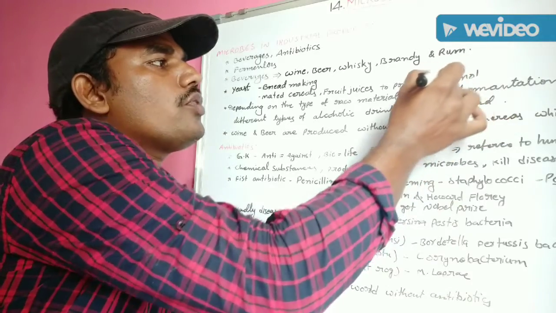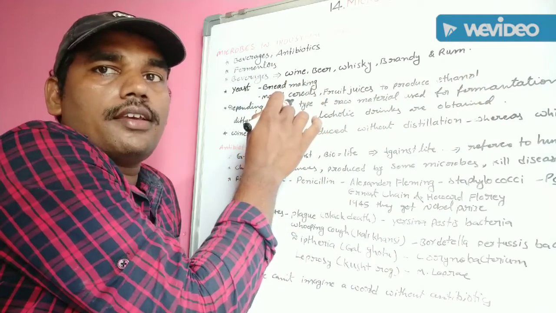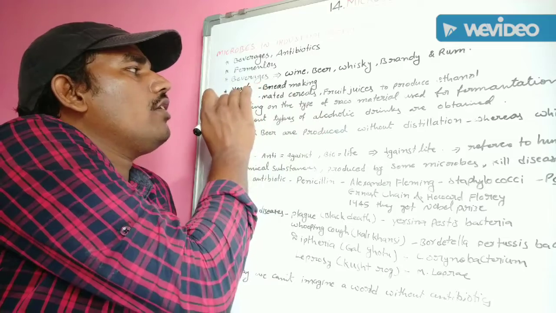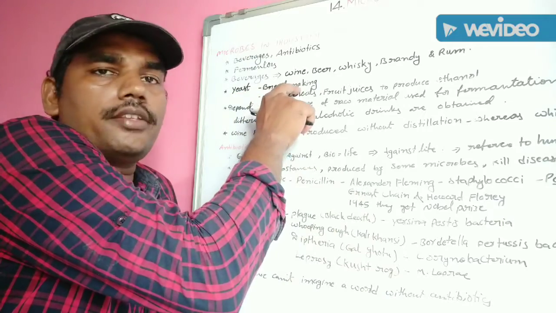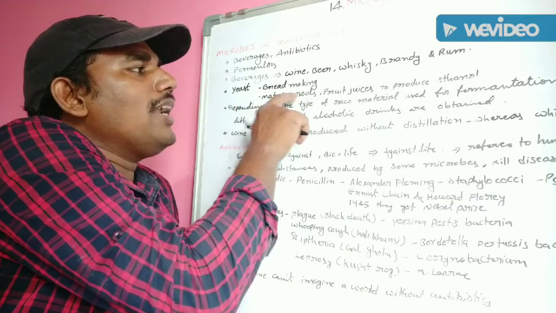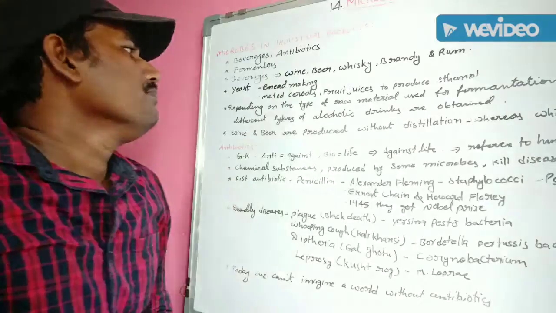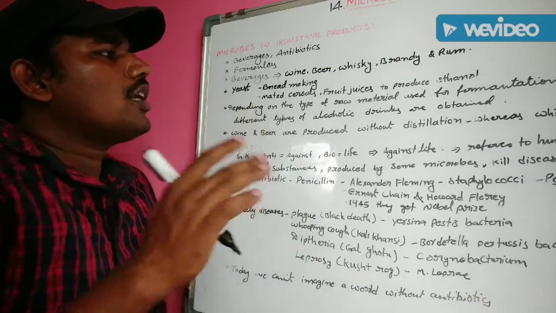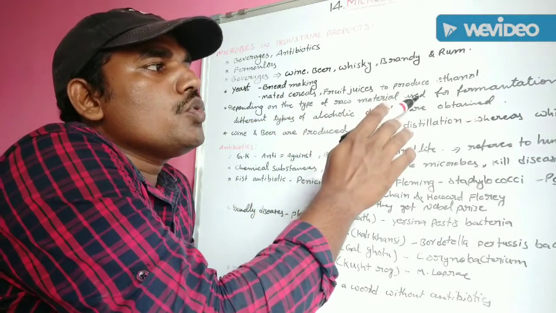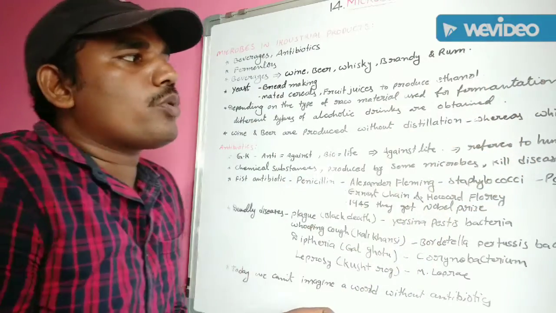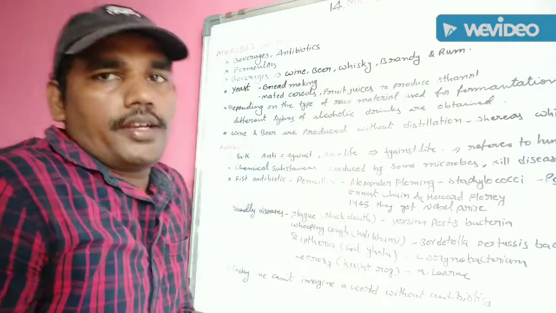The ethanol is mainly produced from fruit juice and malted cereal material by the activity of yeast fermentation. Bread can be prepared from yeast, and due to the activity of yeast, ethanol can be produced from malted cereals or fruit juice. Next one, depending on the type of raw material used for fermentation and the types of processing, different types of alcoholic drinks are obtained.